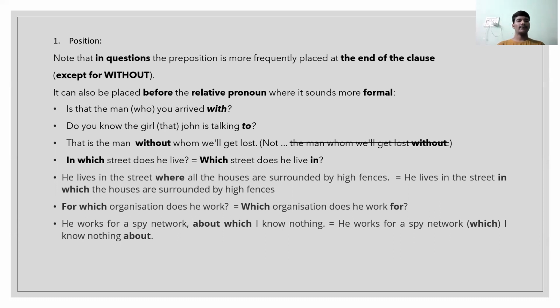For which organization does he work? Which organization does he work for? And for which organization does he work? There is a difference. Here we have placed the preposition at the start of the sentence, and in the second sentence, the preposition is at the end. Now, he works for a spy network about which I know nothing. He works for a spy network which I know nothing about.